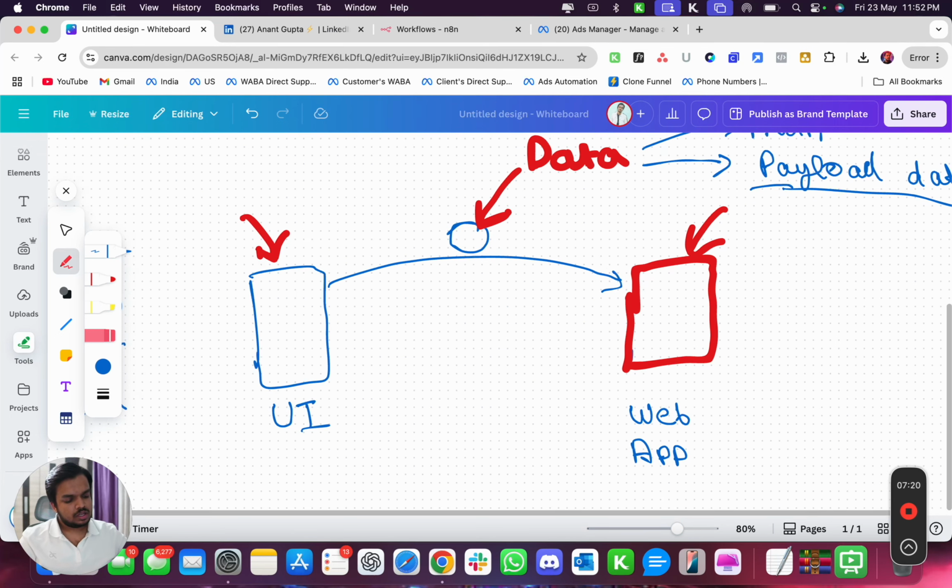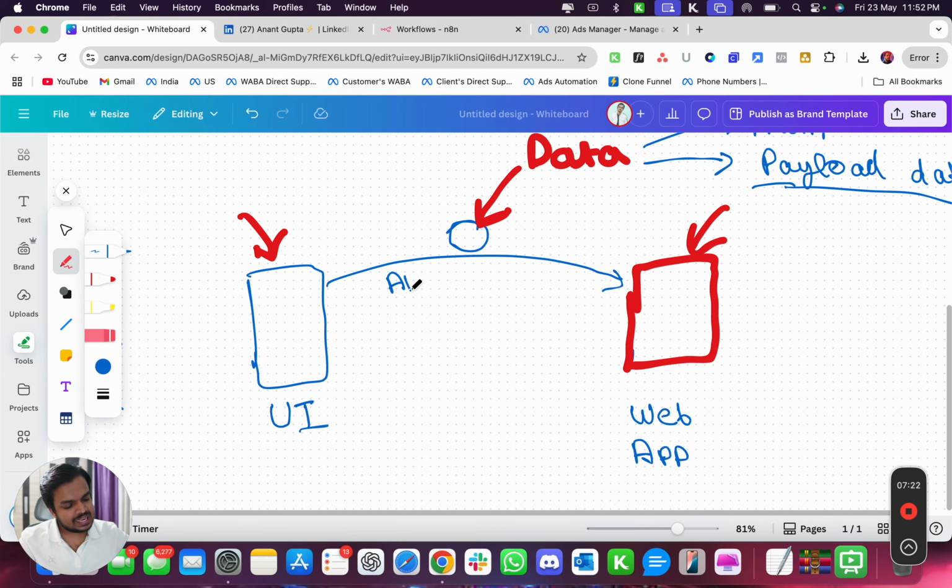So here what we are doing is we are making an API call via the user interface, and every time you make an API call, something happens here. It processes your request by authorizing it, right? It checks whether the UI made the right call or not, or whether this API call is coming from the right person or not. And as soon as it gets it, it sends back some information.